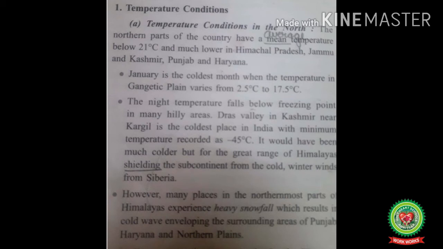However, many places in the northernmost part of the Himalayas experience heavy snowfall, which results in a cold wave enveloping the surrounding areas of Punjab, Haryana and the northern plains, and this is due to the western disturbances or the temperate cyclones.